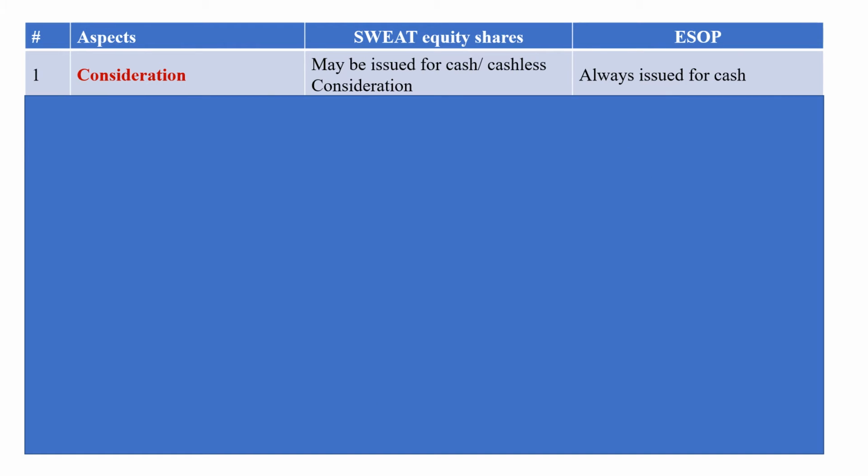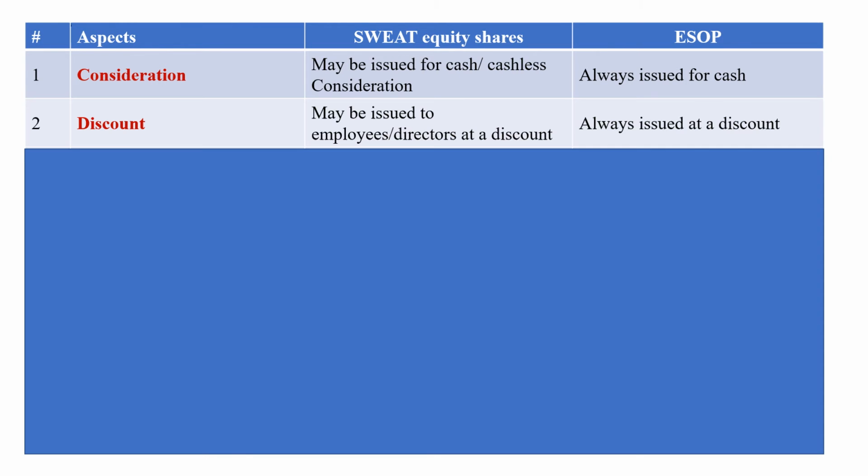Sweat equity shares could be issued for cash or even cashless consideration, whereas ESOPs, employee stock option plans, are always issued for cash. The next one is on discount. Sweat equity shares may be issued to employees or directors at a discount, but it is not mandatory that it has to be at a discounted rate every time. However, when it comes to ESOP, it's always issued at a discount.